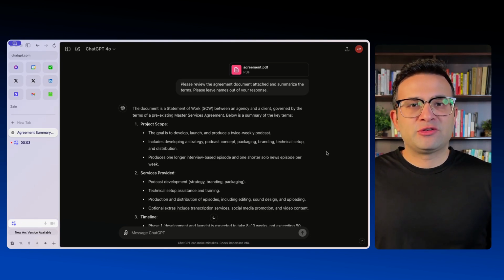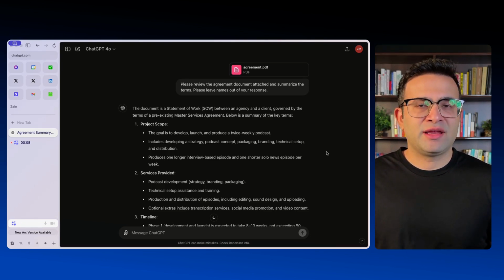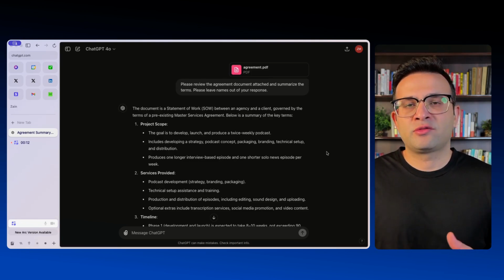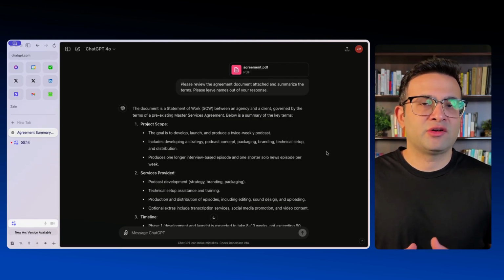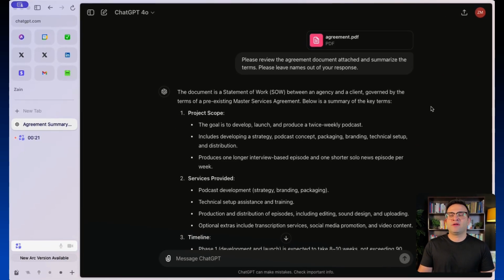One of my favorite ways to use ChatGPT at work is to use it as my legal assistant. So sometimes when I've got a document or a contract or some kind of agreement, I'll quickly run it through ChatGPT and get a quick opinion to understand what the document is about. Right here, I'm in ChatGPT and I'm going to show you an example of how I've done this.